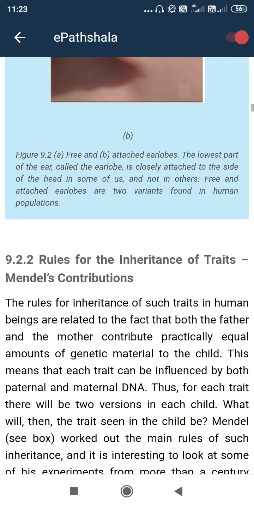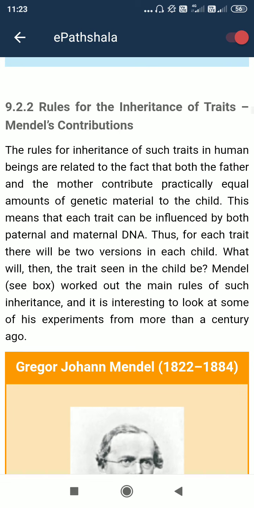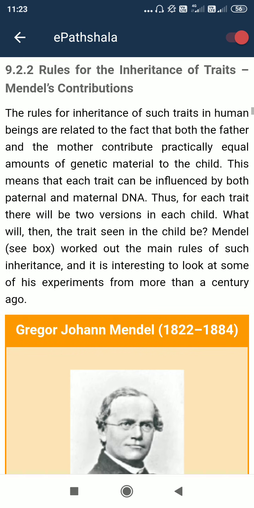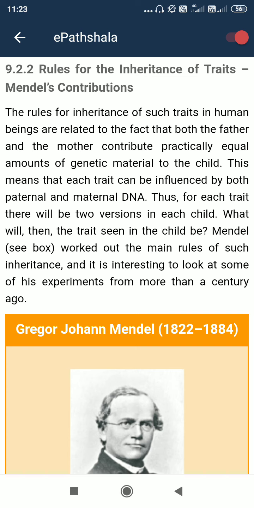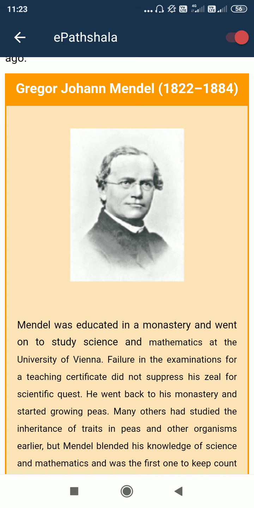So it has been seen that some rules are there, that is the principles of inheritance, that were observed by Gregor Johann Mendel. So what did he do actually? He did experiments on pea plants.